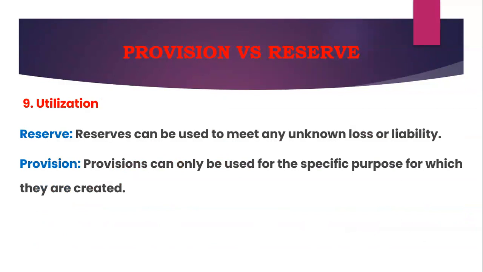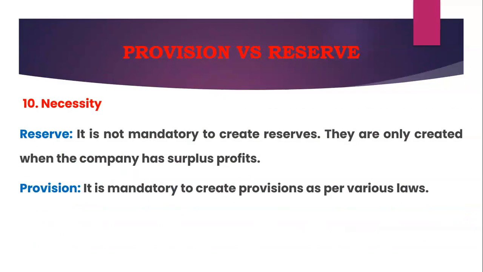For example, provision for depreciation is used for the depreciation purpose only. For provision for bad debts, when we have to clear the bad debts, we have to use that provision only. Like that.